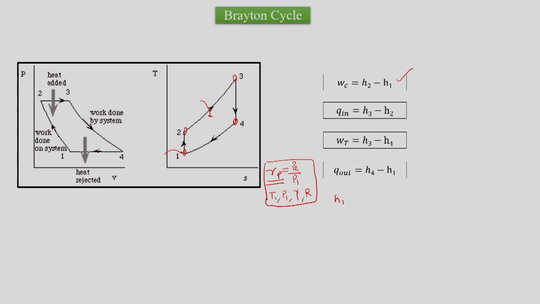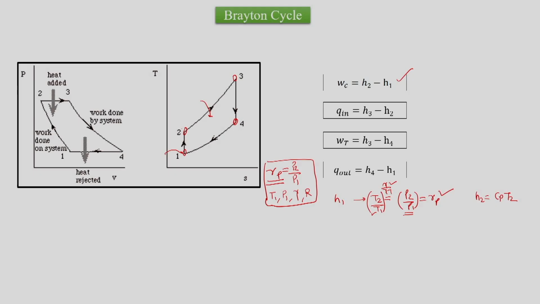H2 can be calculated from the fact that we should know T2. T2 can be calculated from the formula T2 by T1 bracket raised to gamma upon gamma minus 1 is equal to P2 by P1, but P2 by P1 is equal to Rp. Rp is known, T1 is known, gamma is known, so we can find out T2, and H2 is equal to Cp into T2. So we know H2.